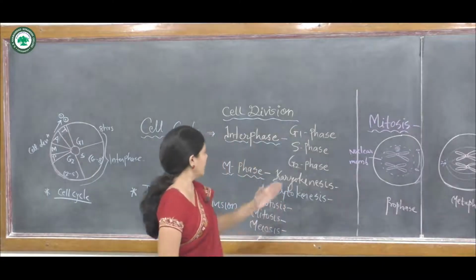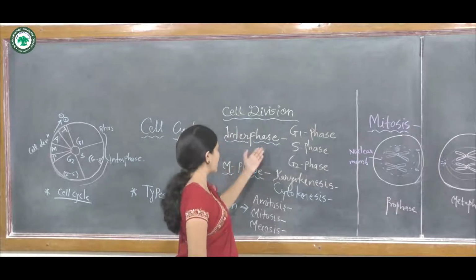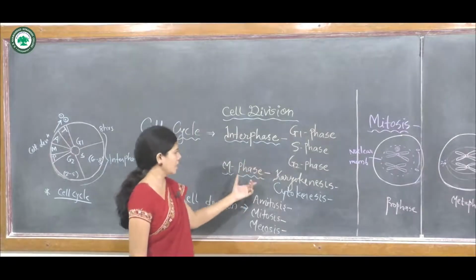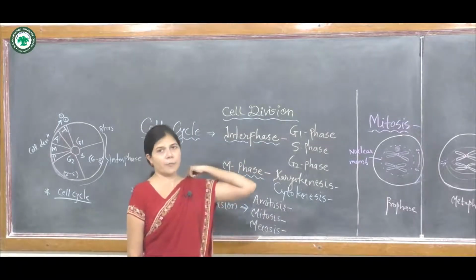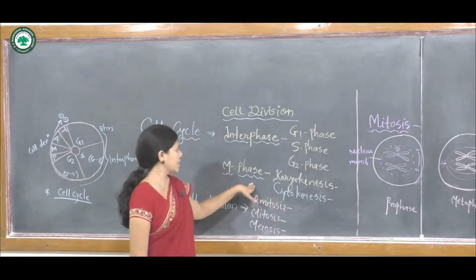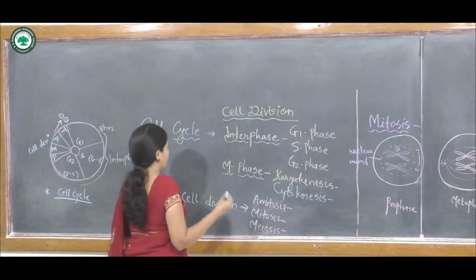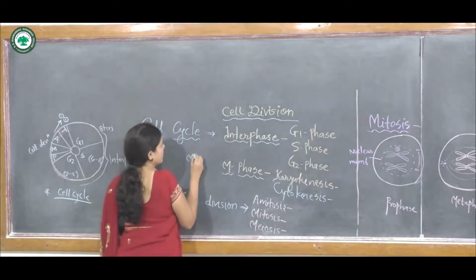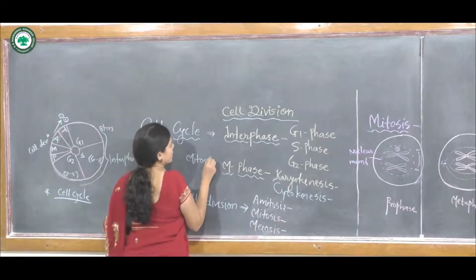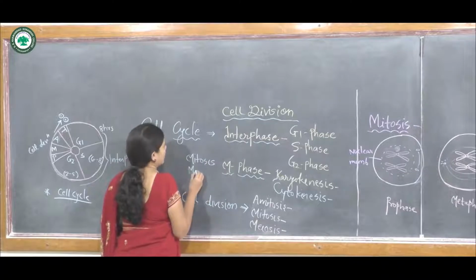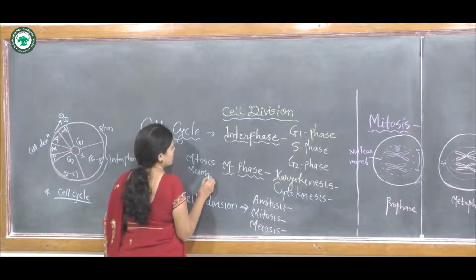Along with the interphase, the cell cycle consists of a second phase, that is the M phase. M stands for mitosis and meiosis. M phase is mitosis or meiosis.